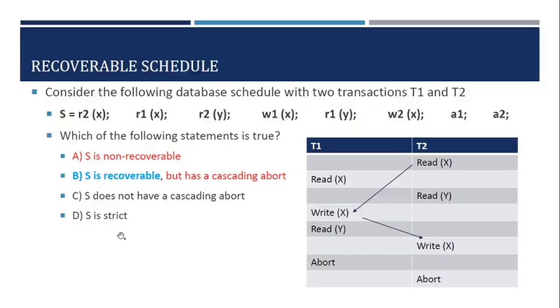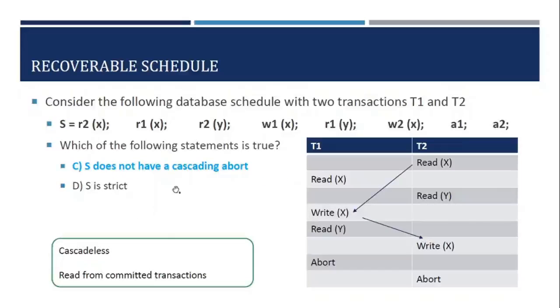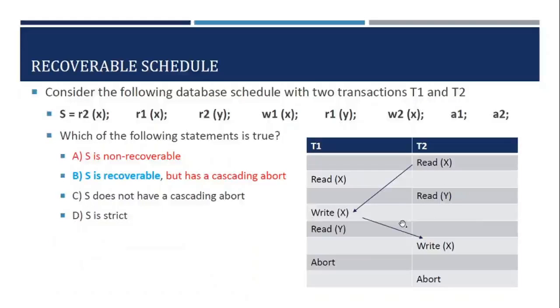Now let us come to the third part. S does not have a cascading abort. So what do you mean by a cascadeless schedule? All the reads are coming from committed transactions. S is recoverable and it doesn't have any cascading abort problem.